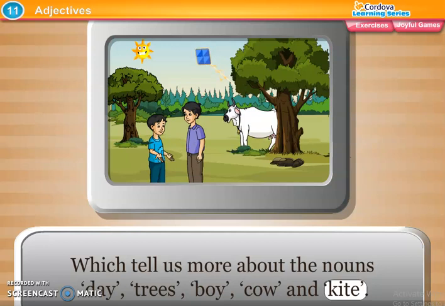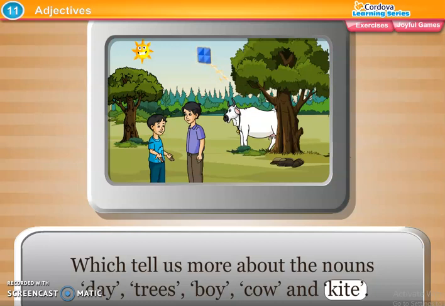Means the word sunny, that describe us about the day. The word tall, that describes us about trees. The short and tall, that word describes the boy. How is the boy, tall or short? The cow, so the fat cow. So the word fat describes the cow. And the last word blue, that describes the kite.